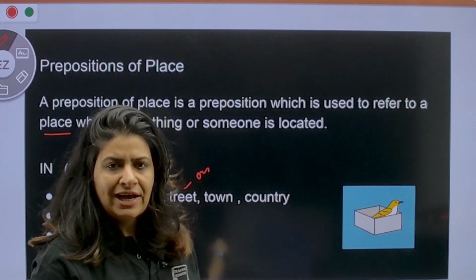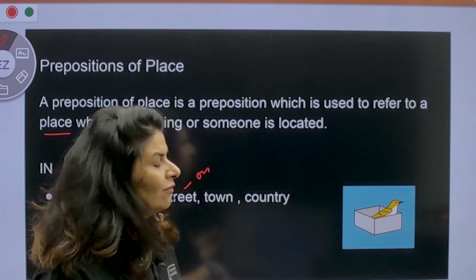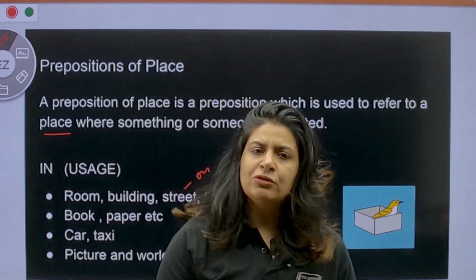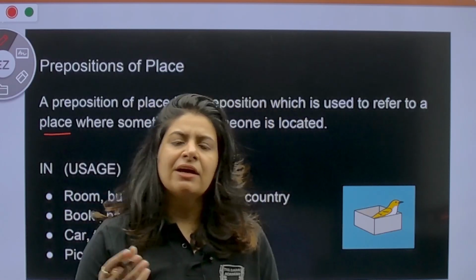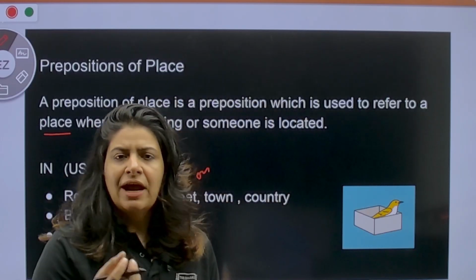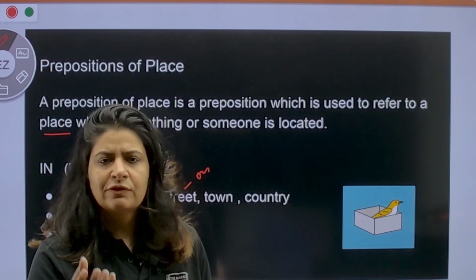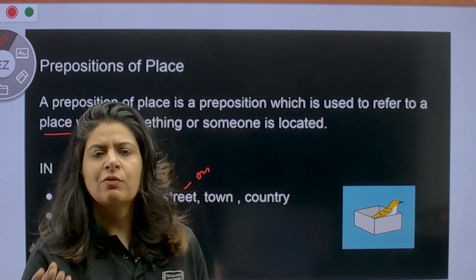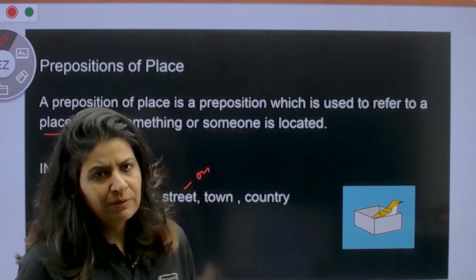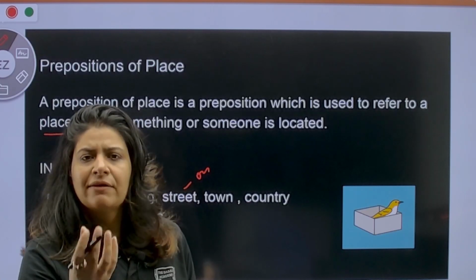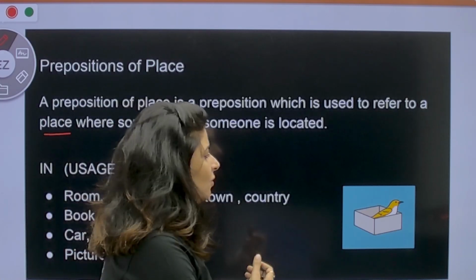All right. As we already did in part 1 of prepositions, what do prepositions do? They come before the object and determine the position of the noun or pronoun. Prepositions tell us the position of the noun and pronoun, and they are fixed as well. So this is how we understand.